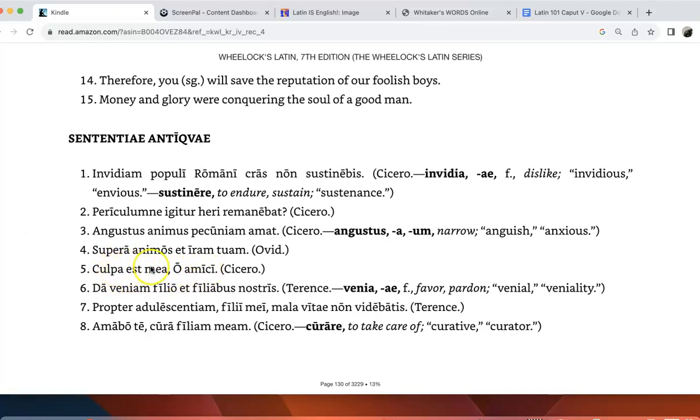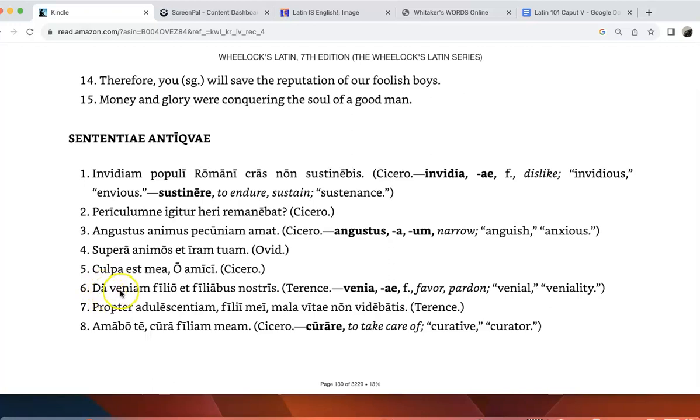So here we have culpa ending in a, agreeing with mea. Here we just have the simple present verb of is. And so this one is fairly straightforward. Again, another example of Cicero's rhetoric to persuade his fellow Romans that he himself is not free from Rome's decline in terms of the Republic.